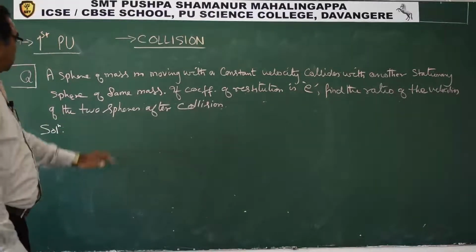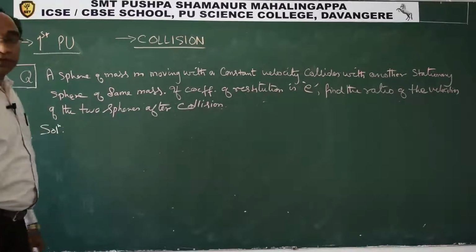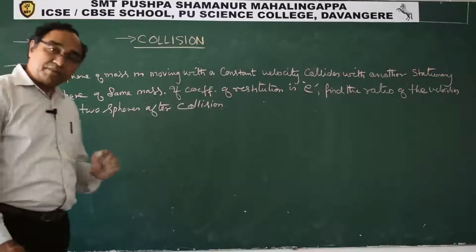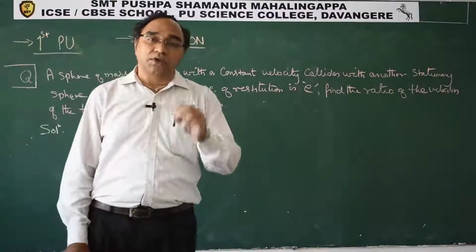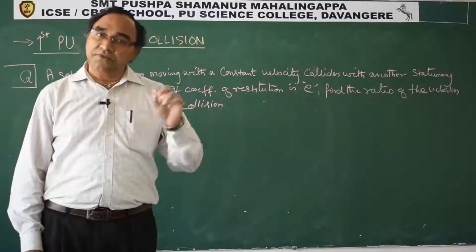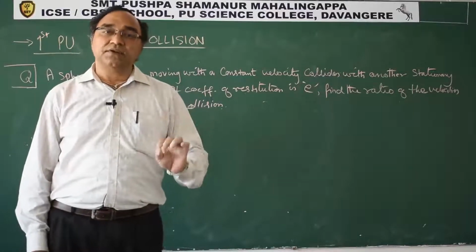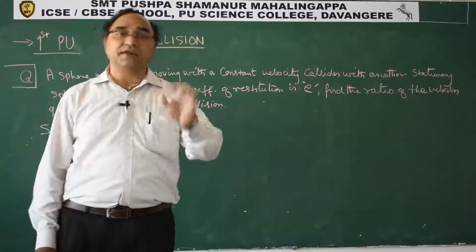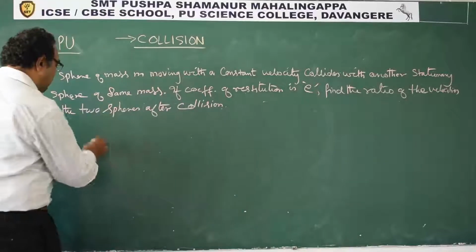Now, first what we will do is, we will apply law of conservation of momentum. Why? Because whatever be the kind of collision, we know that the momentum is conserved. So one condition, one equation we will definitely get from the law of conservation of linear momentum.